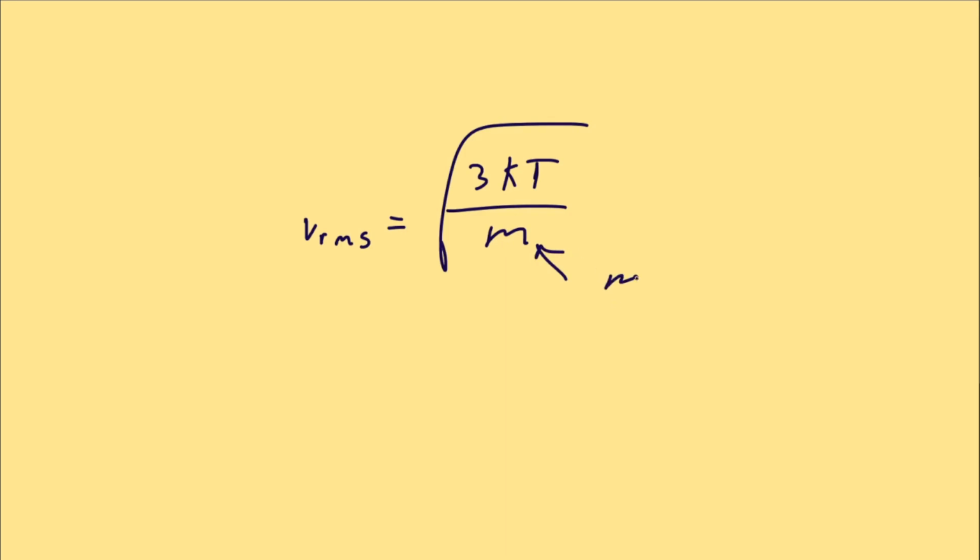Here's a bonus equation. You can find the speed of the particles by rearranging that previous equation for this. So the speed of each particle is root 3kT over m, with m being the mass of one molecule. Not the mass of one mole, but the mass of one molecule. So the lighter the molecules, the faster they move at the same temperature.